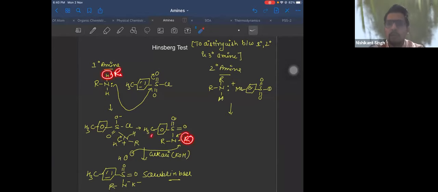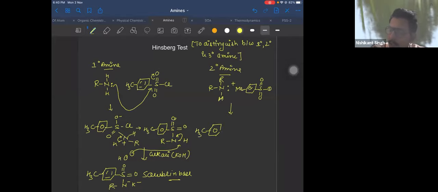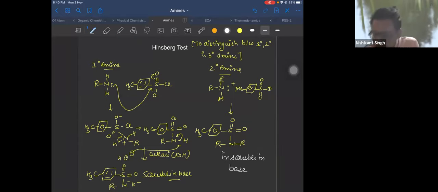No acidic proton. No acidic proton means it will not be soluble in base. It will not react with base. So your compound you'll get will be something like this: benzene, methyl, S double bond O, double bond O, N, R, R. You'll get a compound which is insoluble in base because it does not contain acidic proton. Correct? Right.